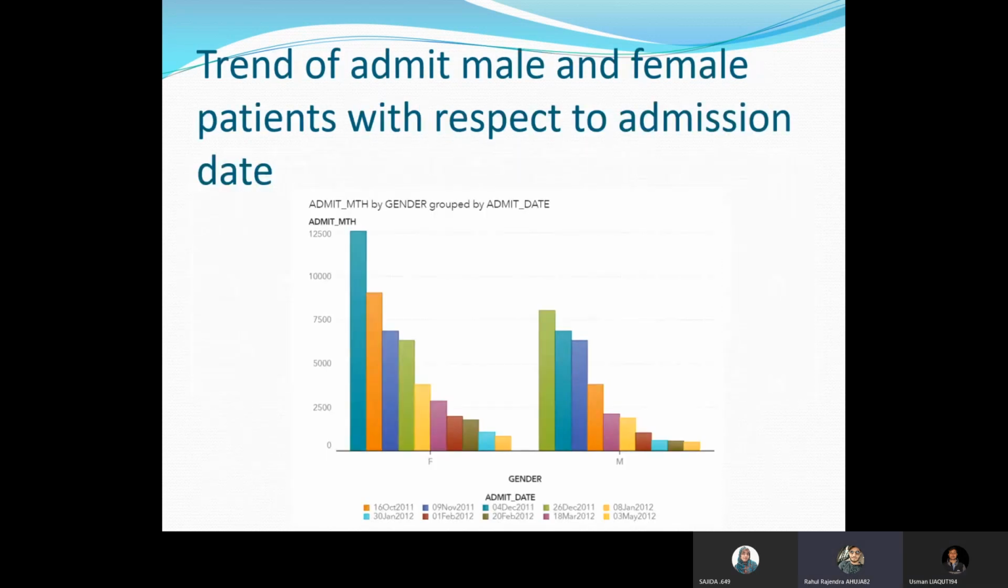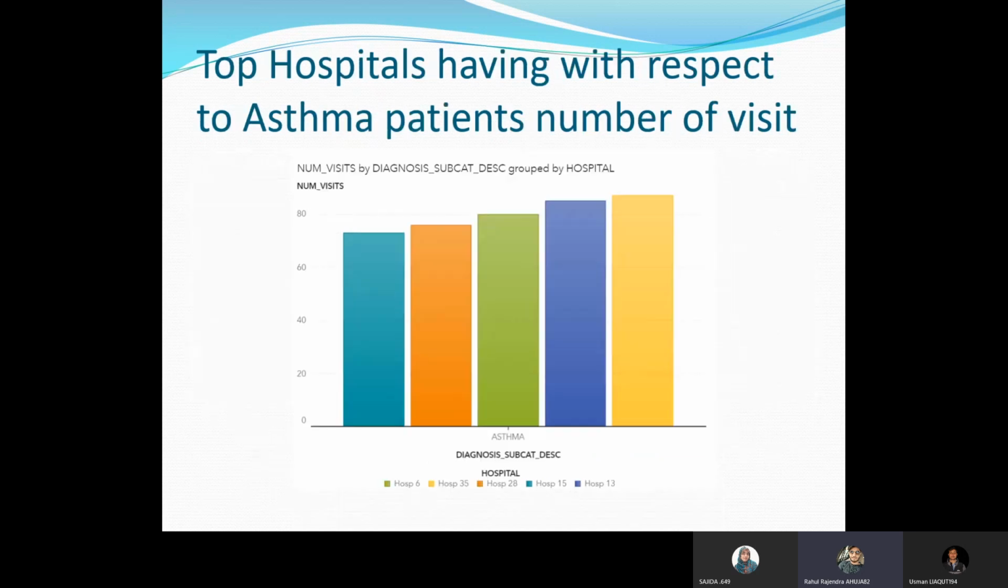Over here we will also see the admit trends of male and female. In this graph, in the female section, the maximum trend was observed on 4th of December 2012, while the least was observed on 8th of January 2012. In the male section, the highest trend was observed on 26th of December 2011, while the least was observed on 3rd May 2012.